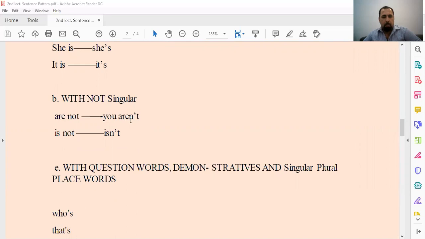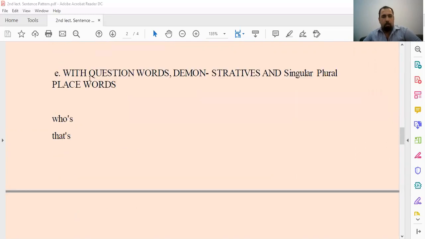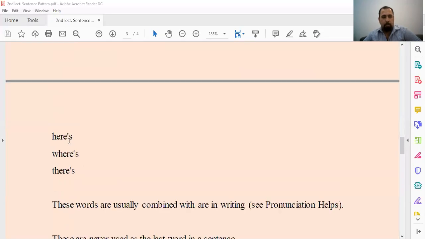By making contraction, in Arabic بالاختصار. You aren't, okay? Or aren't. You are not becomes you aren't. Is not, isn't. Let's see here with the question words, demonstratives, and singular plural places. Who is, whose contraction. That is, that's.